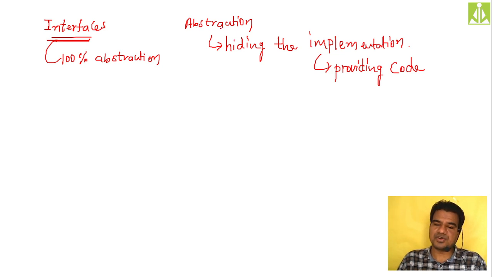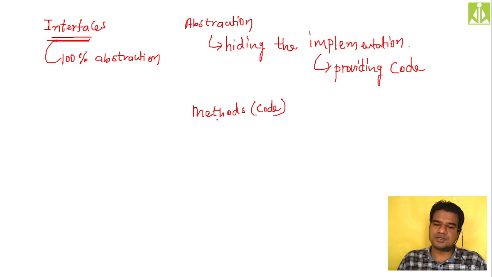So generally, where do we keep our code inside a class? Using variables, can we do coding? Not possible. Variables are used to store data values only. Using variables, we are not giving any code. So where are we keeping the code? Inside methods we are keeping the code. So methods are responsible for holding the code.